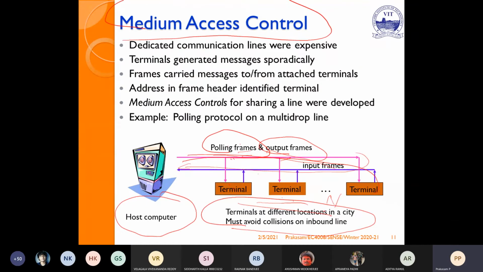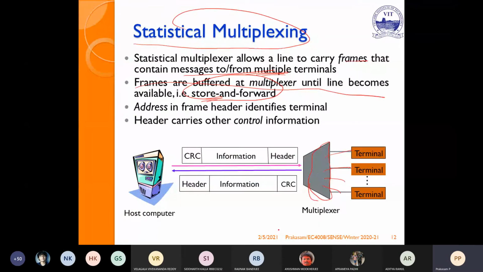You see here in the previous case, the polling frame is sent to all the terminals. Wherever the polling address matches with a terminal, that particular terminal will respond with the input frames. But in multiplexing, all the information is stored here.